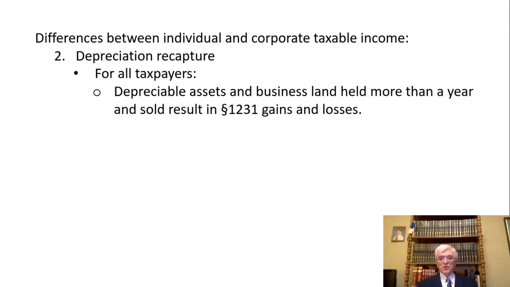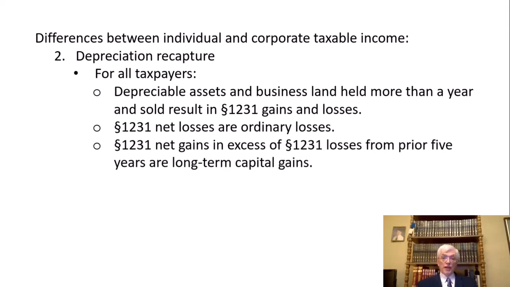They are Section 1231 gains and losses. If it's a net loss, it's ordinary. If it's a net gain, it is capital, but you have to do the 5-year look back. So it's only net gains in excess of 1231 losses from the prior 5 years. You clear that, anything left is a long-term capital gain.